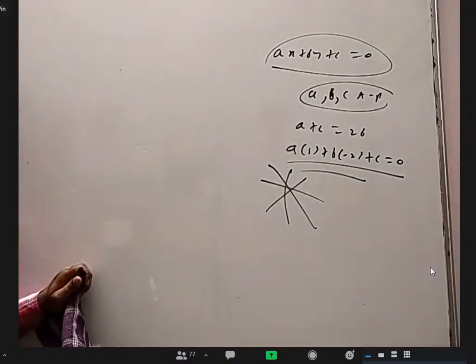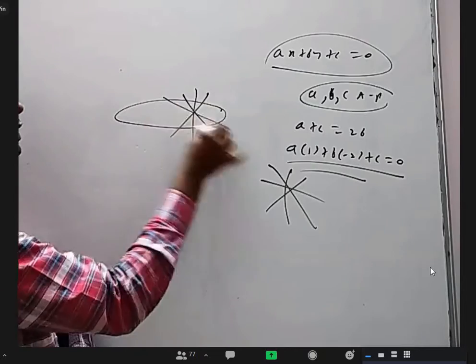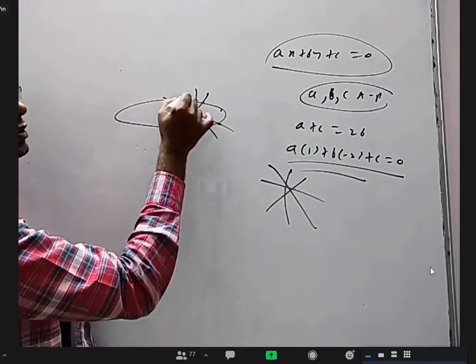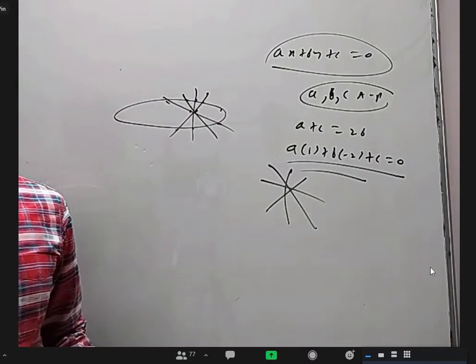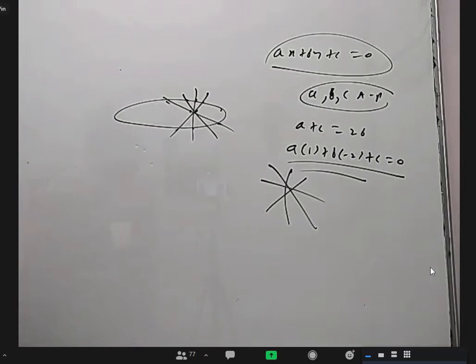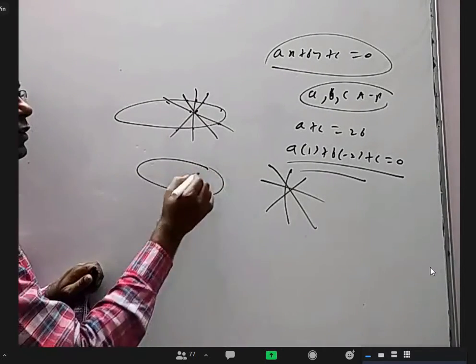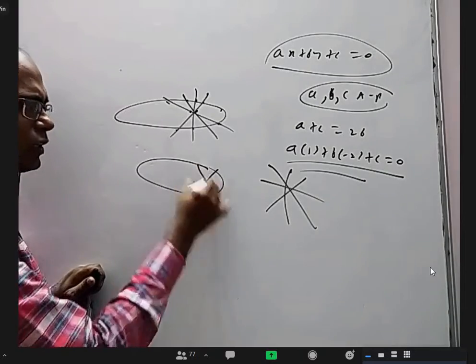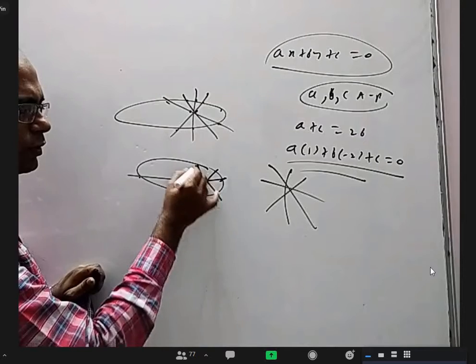Now what they are saying is, there is an ellipse where you take all these concurrent lines. For this chord also this is midpoint, for this chord also this is midpoint, for this also this is midpoint. Is there any point inside the ellipse where any chord through that is itself a midpoint? Is there any such point? I'm asking about a point, not about a line. If you take a point inside, anything you draw to that, this should be midpoint of these two, this should be midpoint of these two, this should be midpoint of these two.